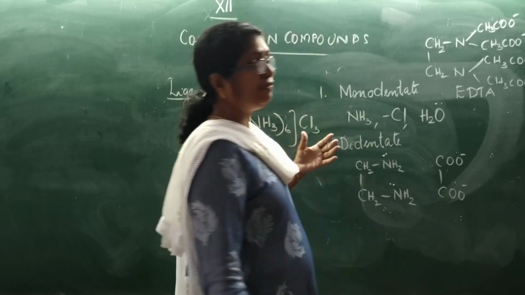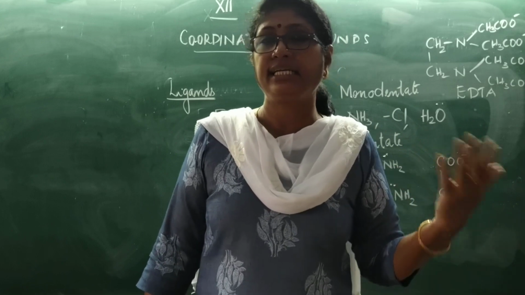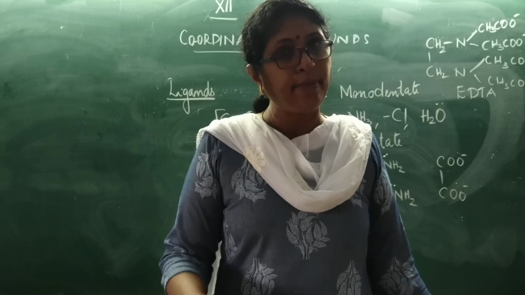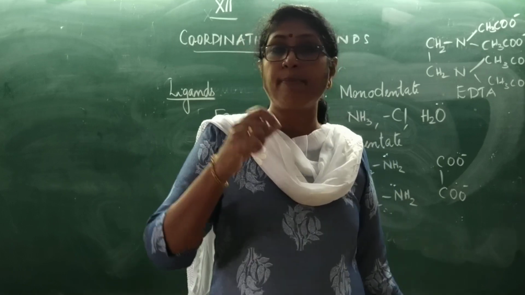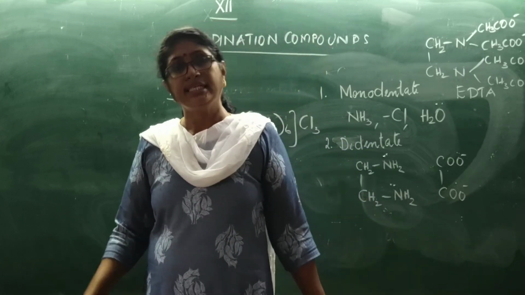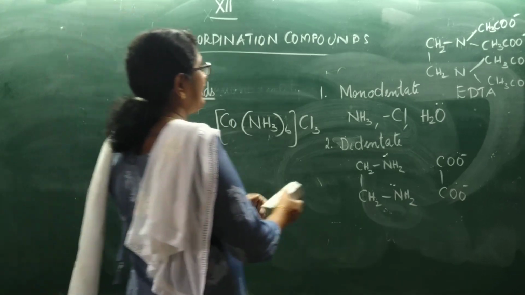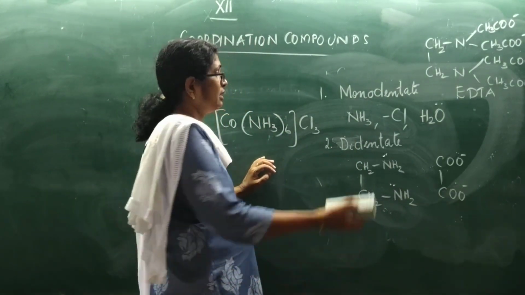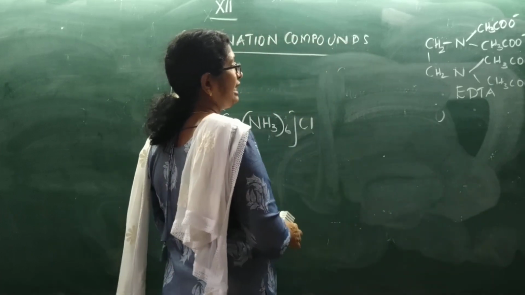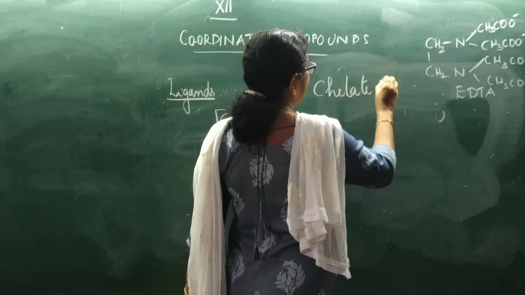So we can classify the ligands into monodentate, bidentate, tridentate, tetradentate and polydentate ligands, depending on the number of sigma bonds they form, or the number of lone pairs they donate to form a sigma bond with the central metal atom or ion. Now we can again classify them into different types. These bidentate and polydentate ligands form a type of ligands called chelate ligands.